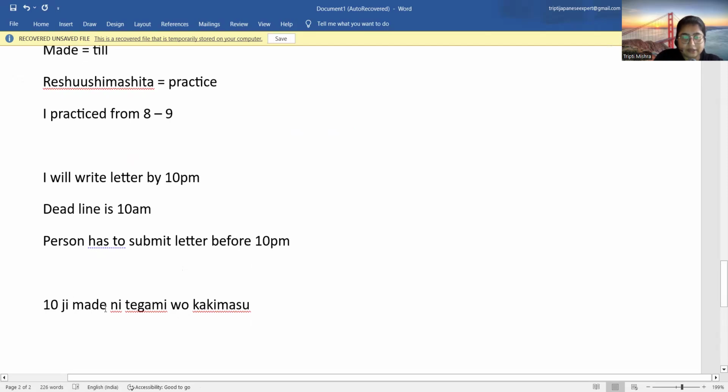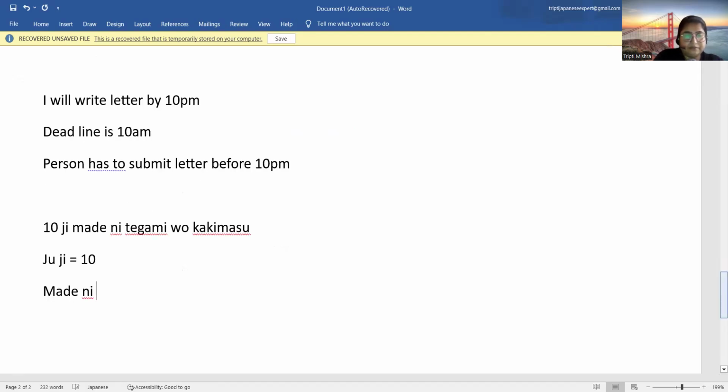Made is till. I will repeat again. So basically, Juji means 10 o'clock. Then Madeni. Madeni will be by this time. What is Tegami here? Tegami means letter.